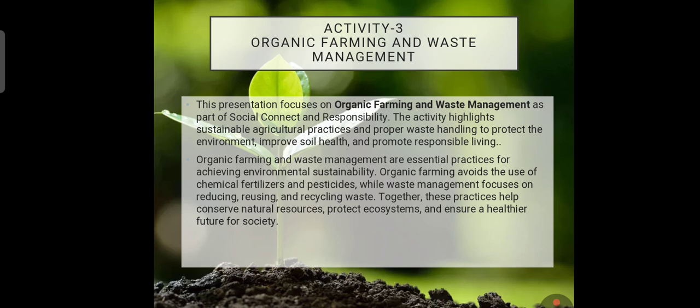living. Organic farming and waste management are essential practices for achieving environmental sustainability. Organic farming avoids the use of chemical fertilizers and pesticides, while waste management focuses on reducing residue and recycling waste. Together, these practices help conserve natural resources, protect ecosystems, and ensure a healthier future for society.